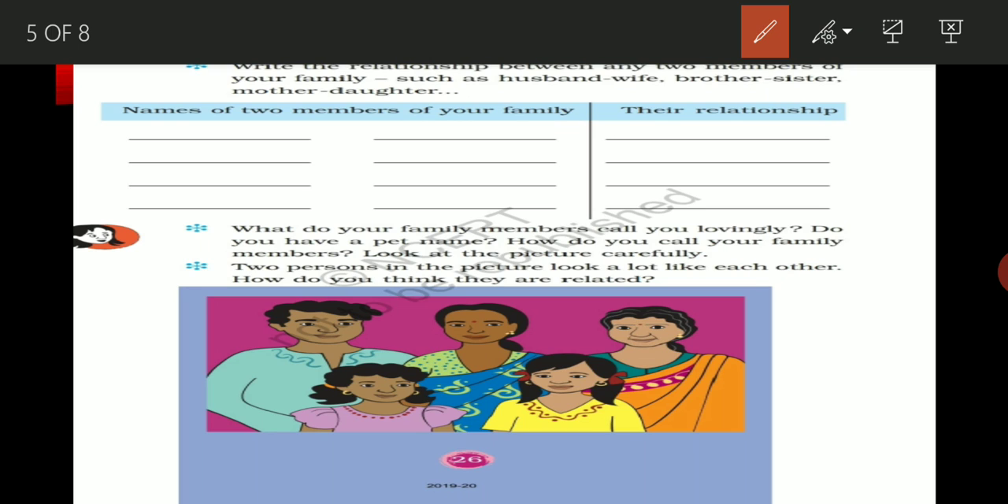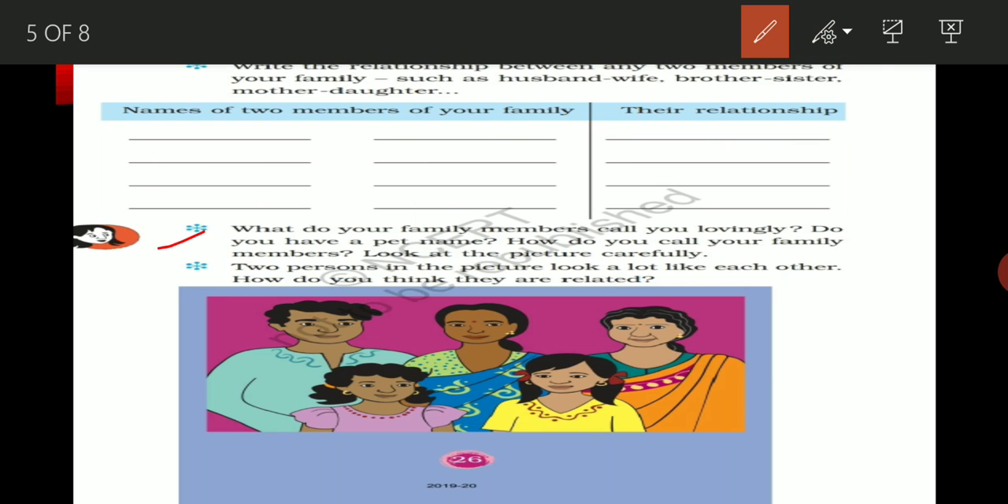Clear? You can write your name and your mother's name. Here you will write son and mother, your name, your father's name, son, father, or you can write the names of your two brothers. You will write here brothers, or you will write your brother and sister's names. Here you will write in the relationship brother and sister. Whatever, it is completely depending on you.